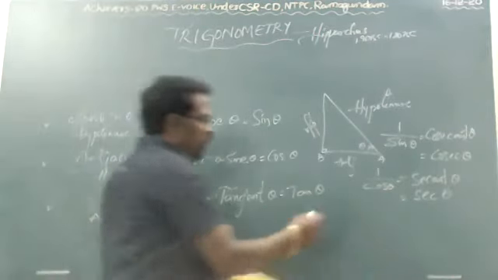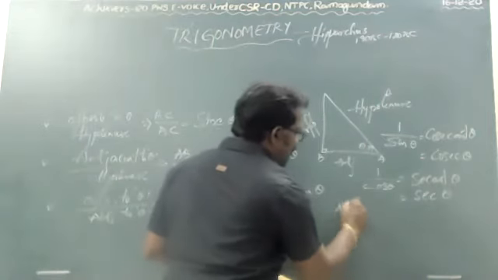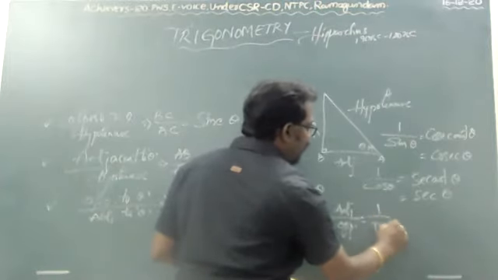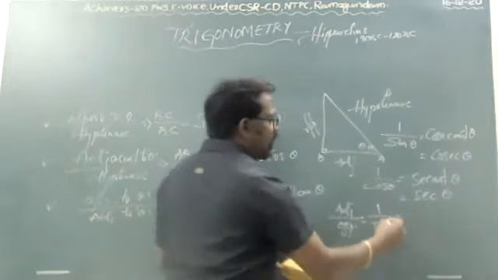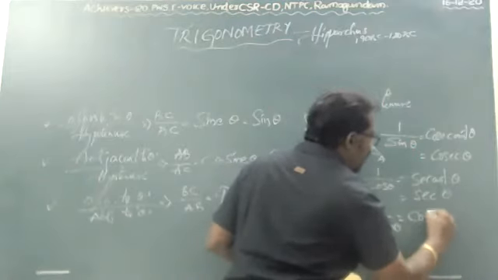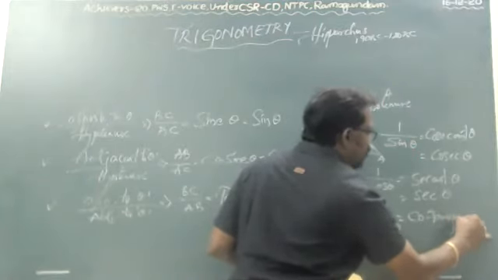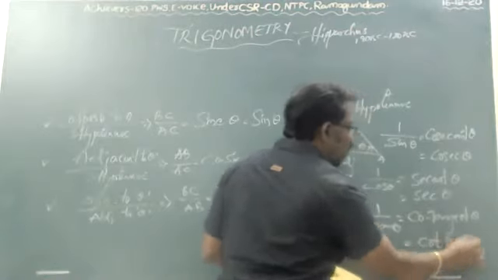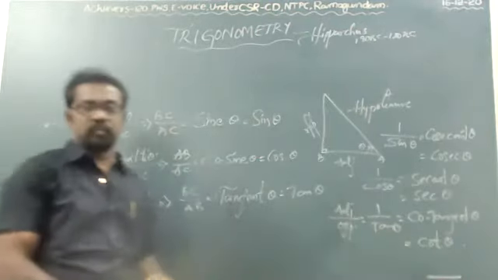And one more is there, that is the reciprocal of opposite by adjacent. What is that reciprocal? Adjacent by opposite. And this is the ratio we call 1 by tan, indirectly. 1 by tan we call cotangent theta, or briefly cot theta.